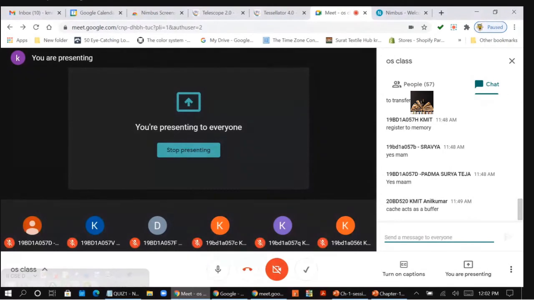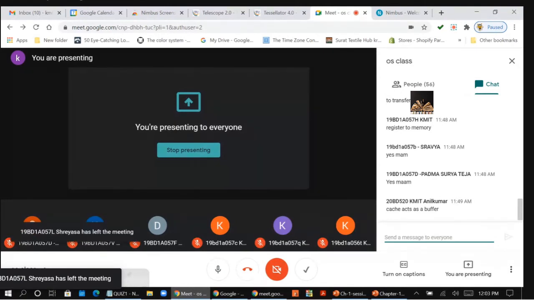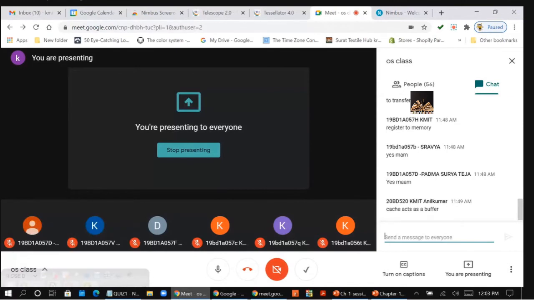How will the IO be performed? Very simple. You have IO devices. For each type of device, you have a controller. Each controller will have the local memory and the special purpose registers. And you have a driver also for each type of device controller, right?